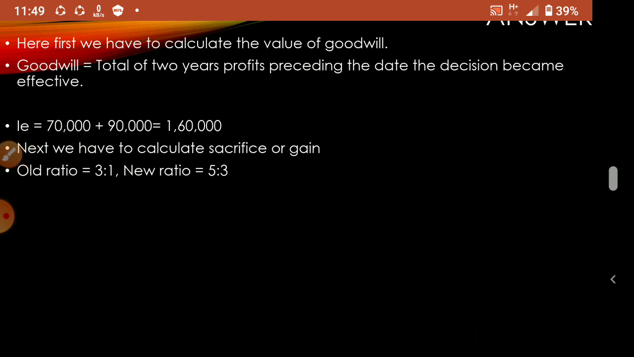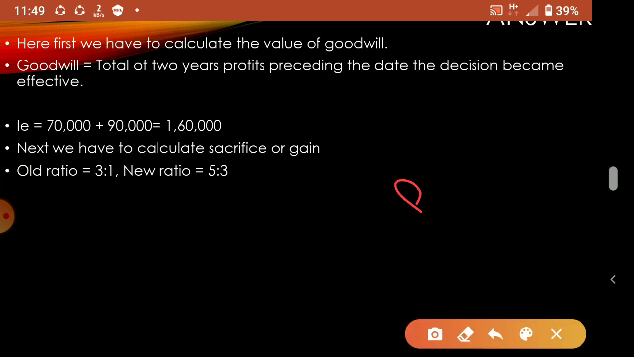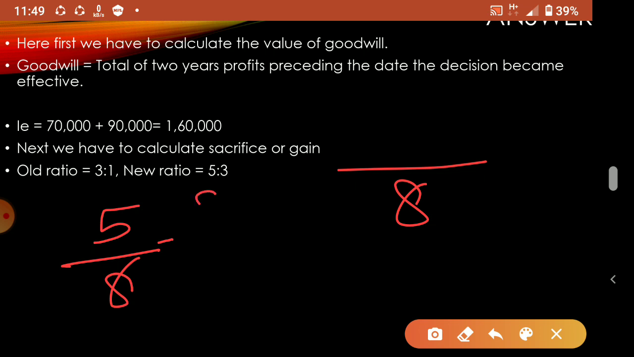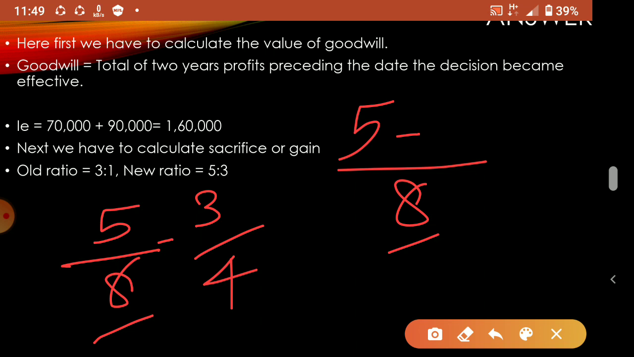Now 8 will be written. Once again, I'll write: new ratio is 5/8 minus old ratio 3/4. Now the common denominator is 8. 8 by 8 is 1, into 5 is 5. Divide the denominator, multiply the numerator, that is the rule. Next, 8 by 4 is 2, 2 into 3 is 6. The answer will be minus 1/8.